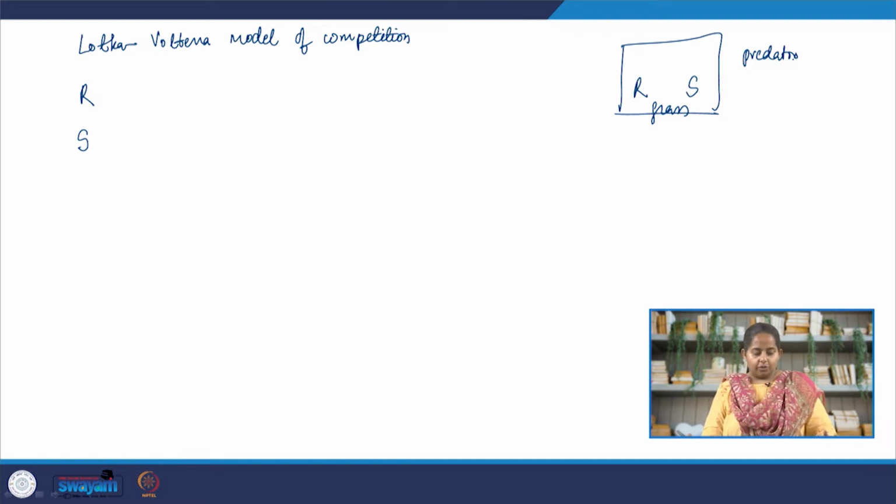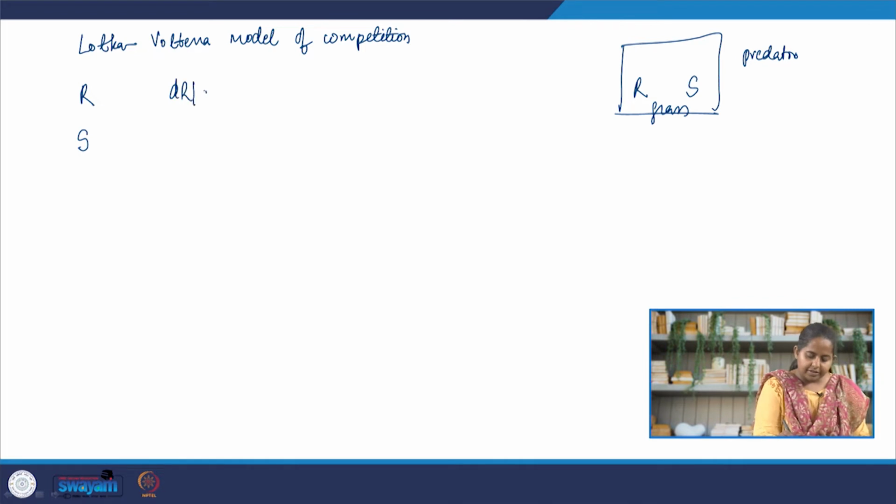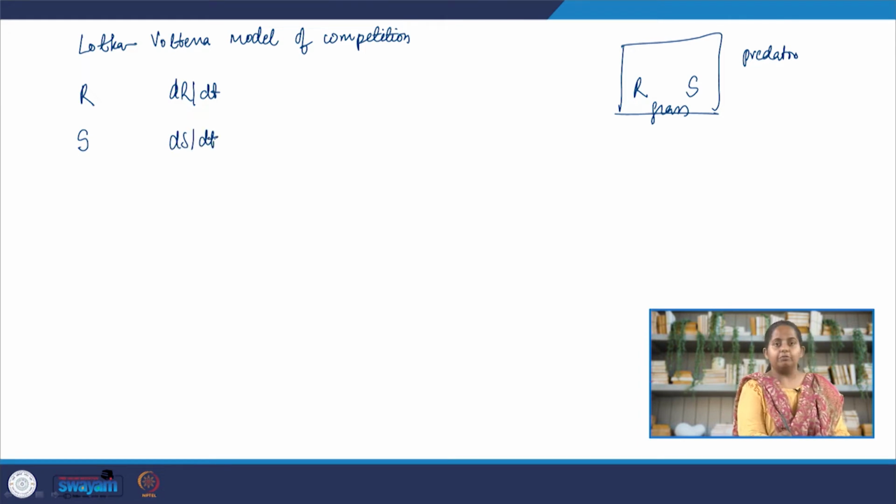Okay, so we are going to write models for dR/dt, which is the rate at which the population of rabbits is changing, and dS/dt, the rate at which the population of sheep is changing. Now, the rate at which the population of a species or some entity changes depends upon two things. One is the net growth rate.